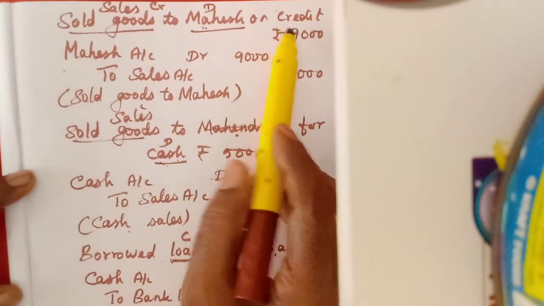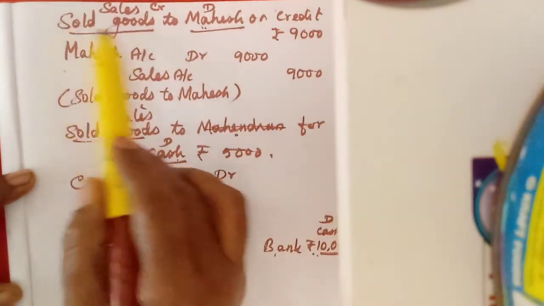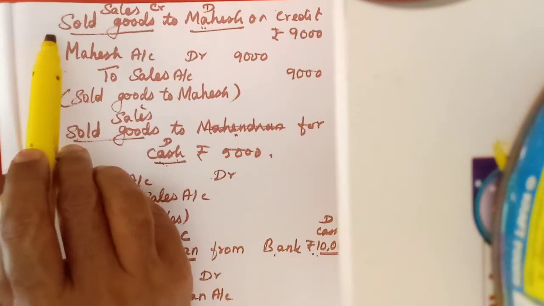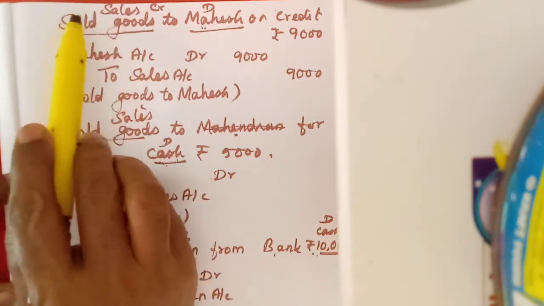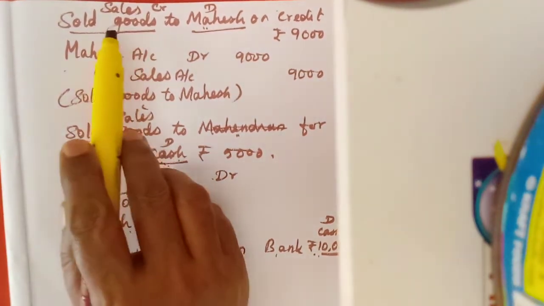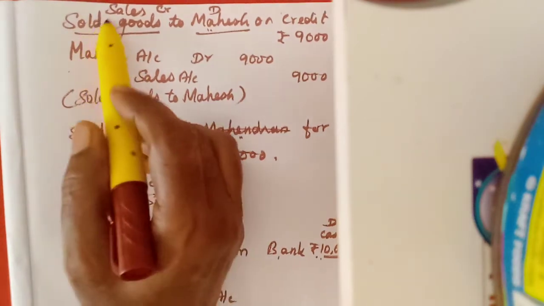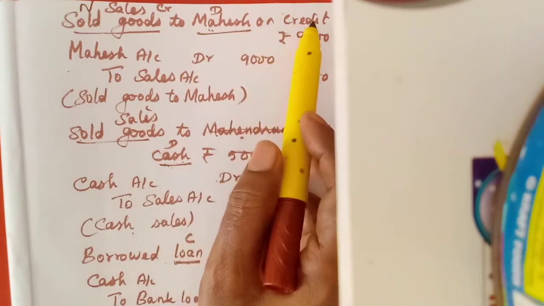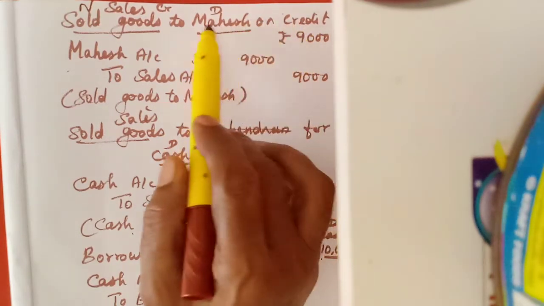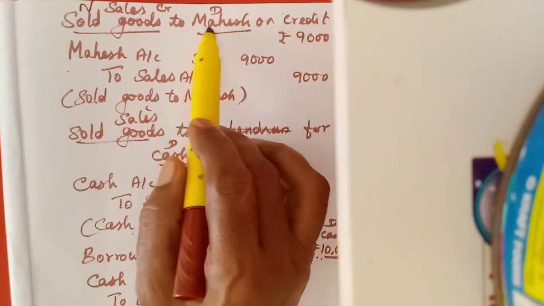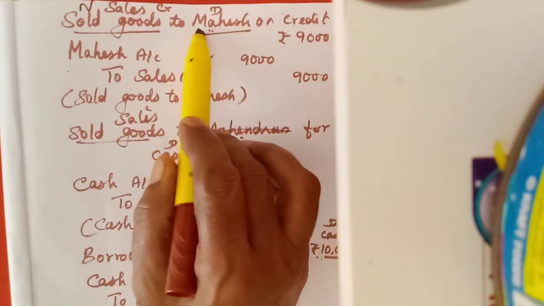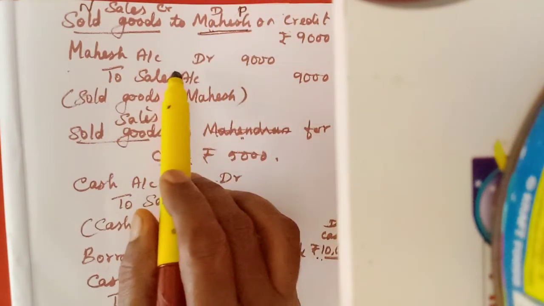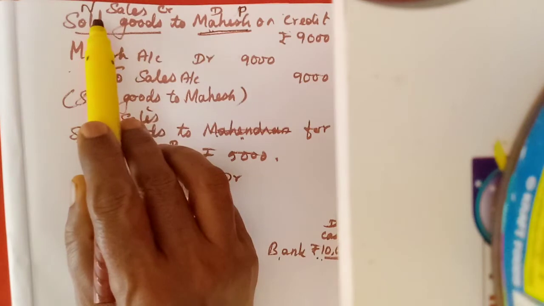Then: sold goods to Mahesh on credit. Here sold goods is considered as sales because in the previous example we have seen that bought goods is purchases. So sold goods is considered as sales because it is an income. So it is related to nominal account. Then to Mahesh on credit. If it is cash, do not worry about this, but it is credit. So we do not receive cash. So we should consider this personal account.